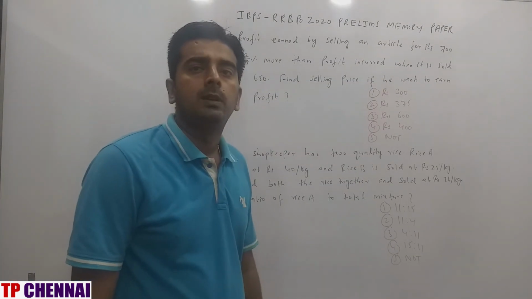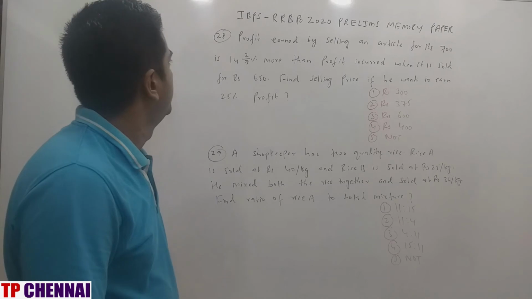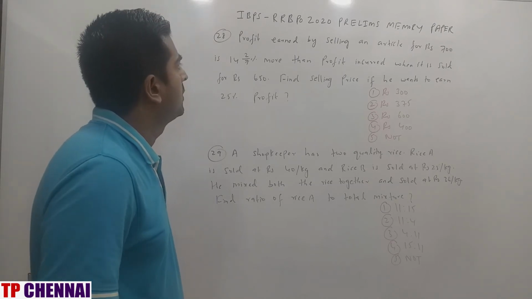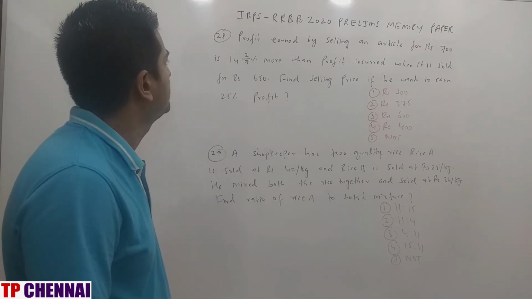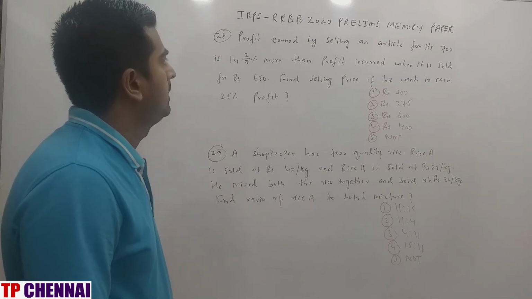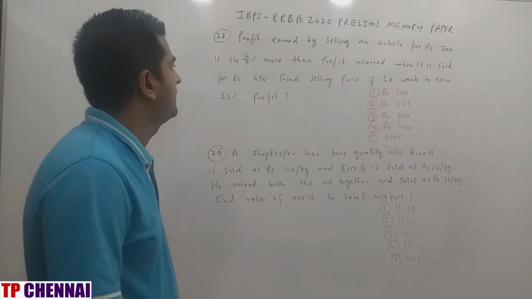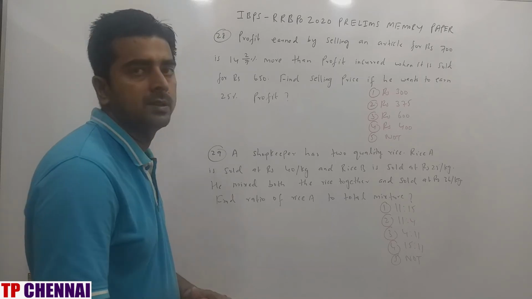So I hope you are clear with the previous question. Now we'll see the next one. Profit earned by selling an article for rupees 700 is 42 by 7% more than profit incurred when it is sold for rupees 650. Find the selling price if he wants to earn 25% profit.